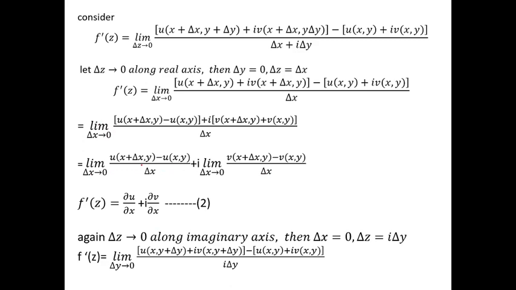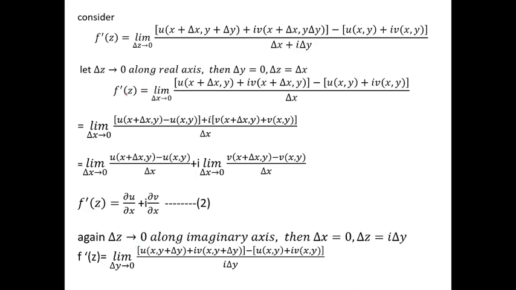So here we can write this in terms of partial derivatives, because u changes with respect to x, since here x plus delta x, delta represents the small changes. Hence this can be written as del u by del x, the partial derivative of u with respect to x, because here y is constant, y does not change. Therefore we can treat this as the partial derivative of u with respect to x plus i times, this is the function v, which changes with respect to which variable? x. Hence we can write del v by del x, treated as equation number 2.